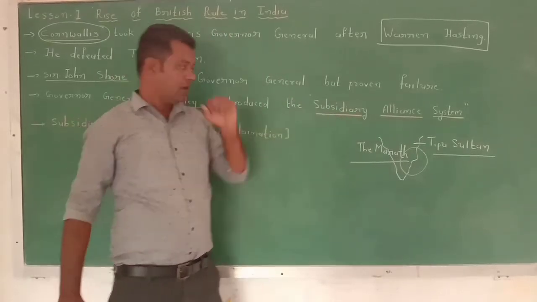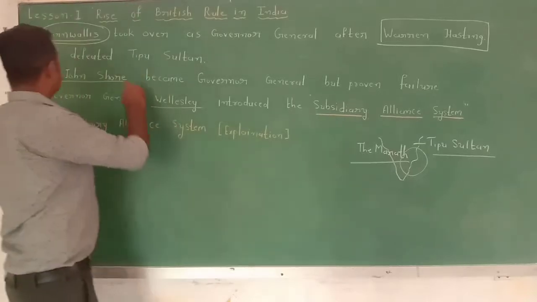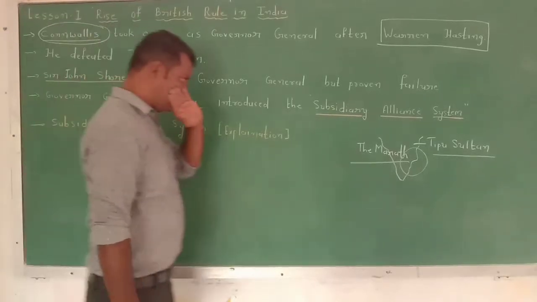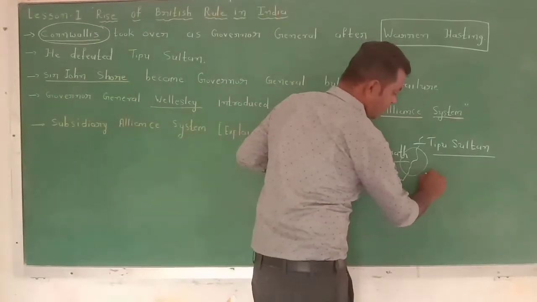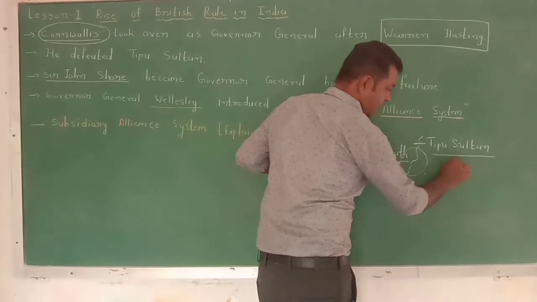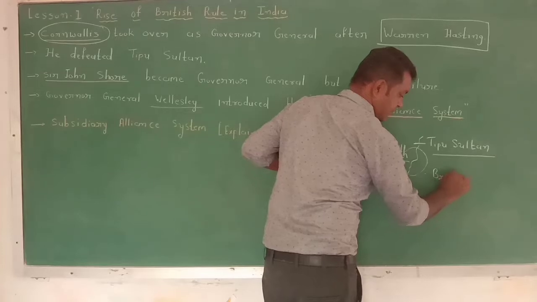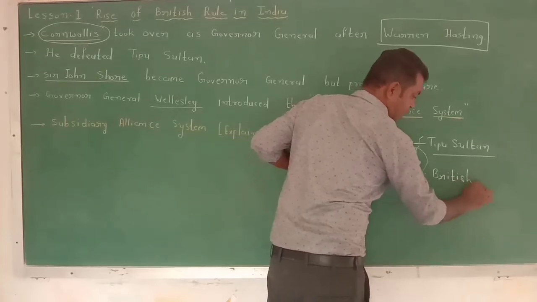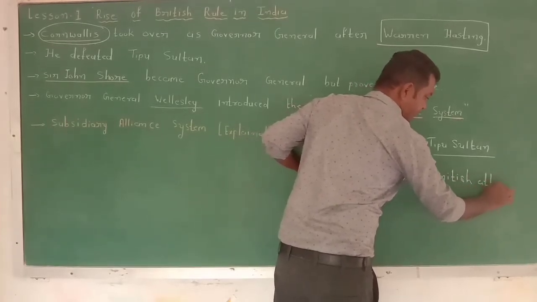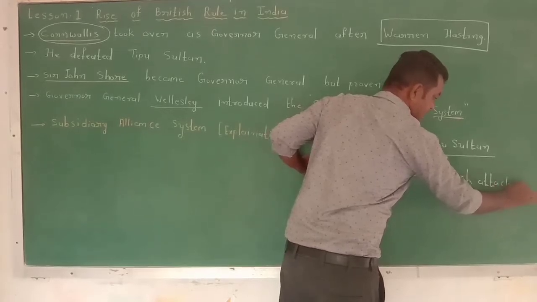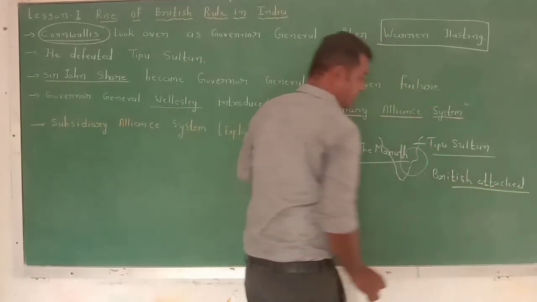But what happened? Cornwallis made the British attack from three sides.